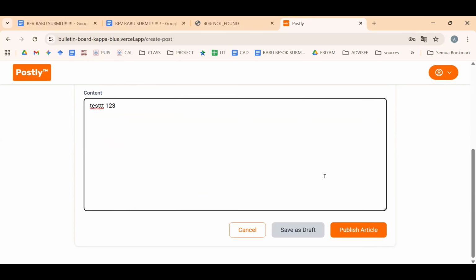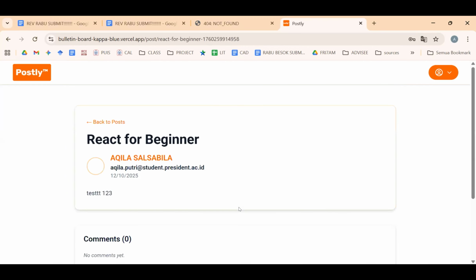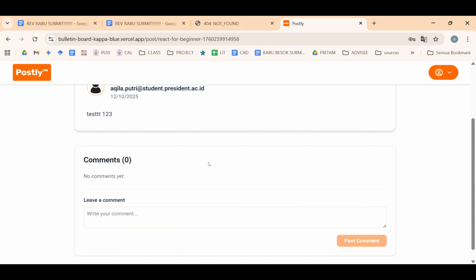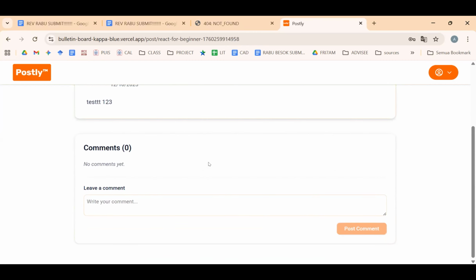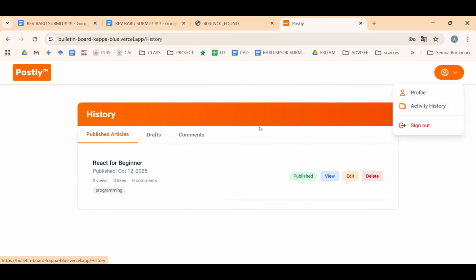After that, we can click the publish article button, and then your article is published now. Here's the post of the article.